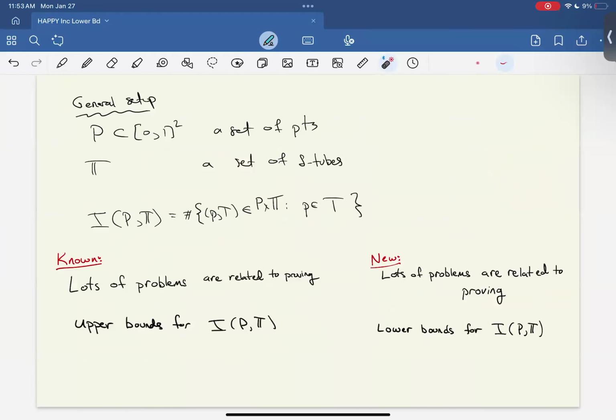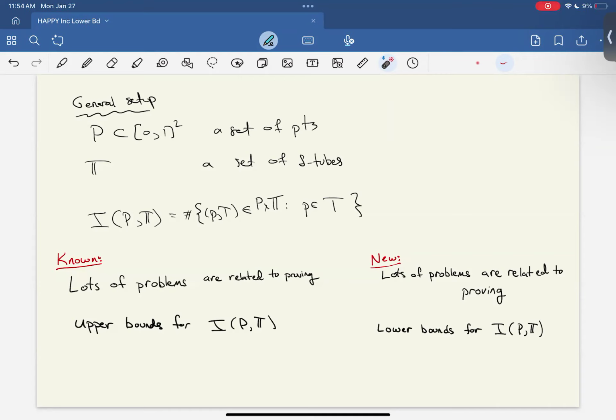Okay. So this type of argument fits into a general setup. The general setup is you have some set of points inside the unit square, and you have some set of delta tubes, and the quantity of interest is the number of incidences between the points and tubes. An incidence is a point-tube pair where the point lies on the tube. And it's known that lots of problems in combinatorics and analysis are related to proving upper bounds for incidences.